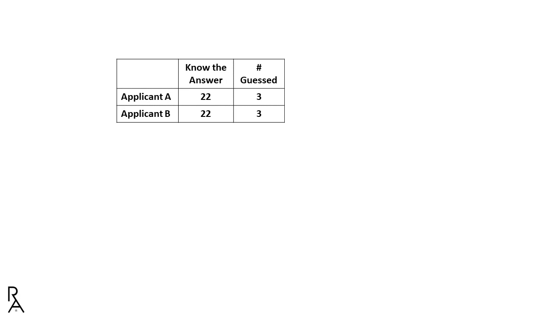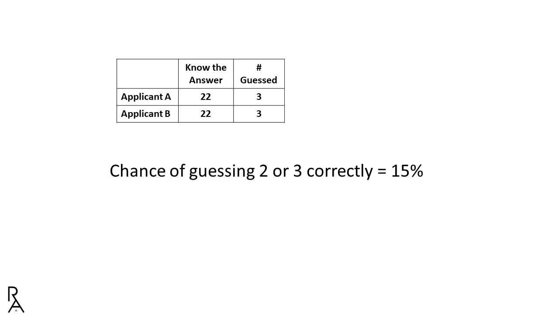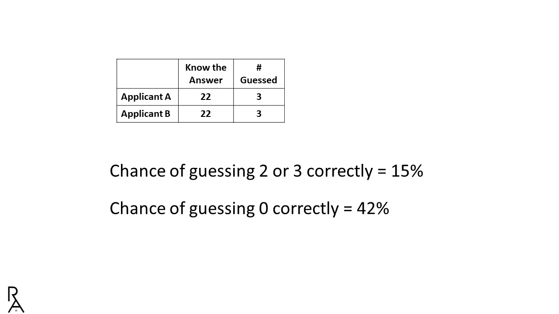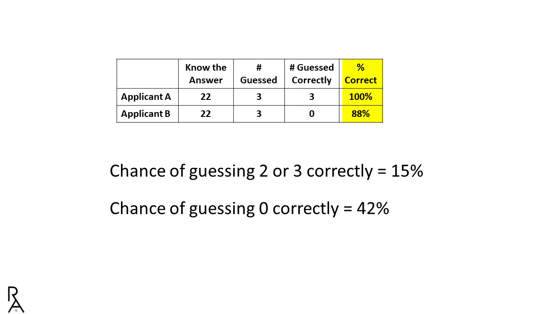Using 4-option multiple choice questions, test takers who guess on 3 have a 15% chance of answering 2 or 3 of the items correctly. There's a 42% chance of getting all 3 wrong. A lucky individual could score 100%, while an unlucky one could score 88%, when in truth they both should have had the same score.